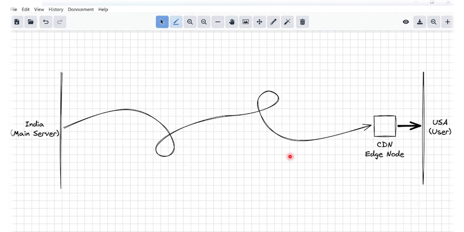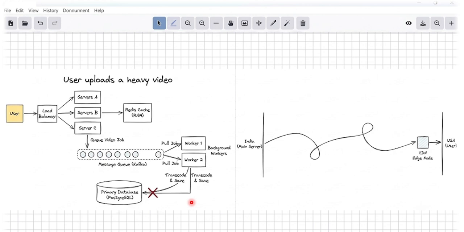This is one server, this is another server. With the help of a CDN, your files are saved on servers all around the world. So when a New York user clicks play, the video comes from a server nearer to their home, fast and smooth. Hope you guys understood. This is all we discussed. The same system apps use: load balancer, Redis cache, message queue, and CDN. Together, they make your app strong and ready for millions of users.